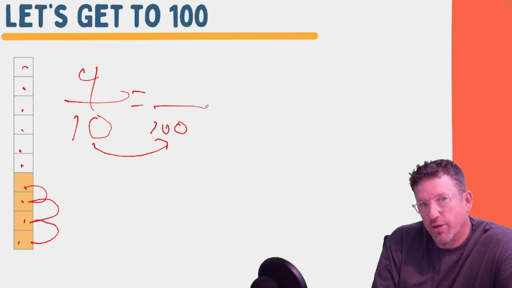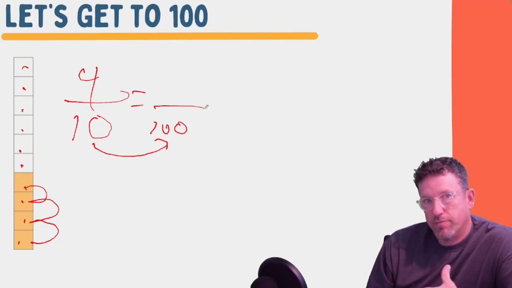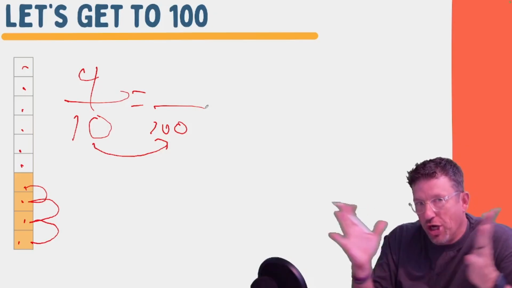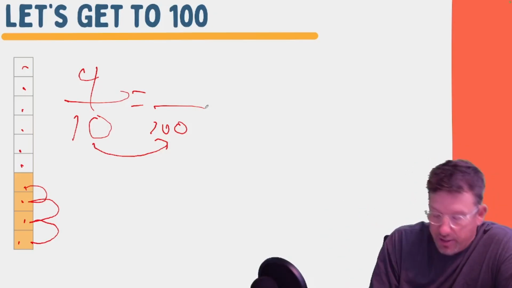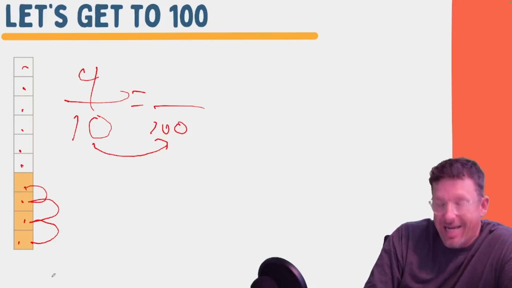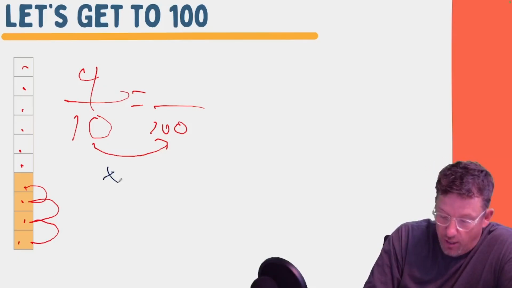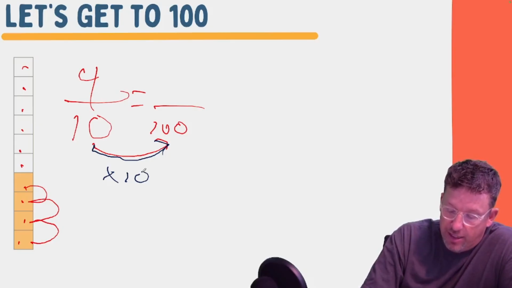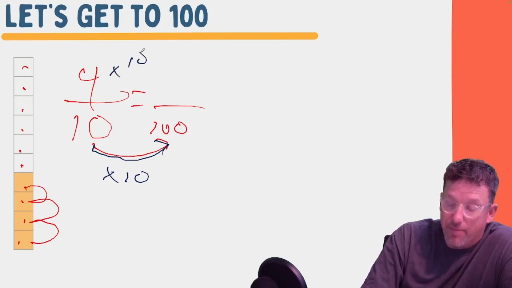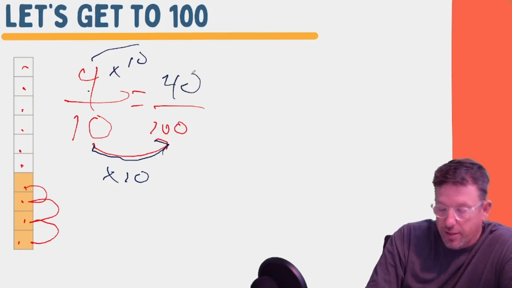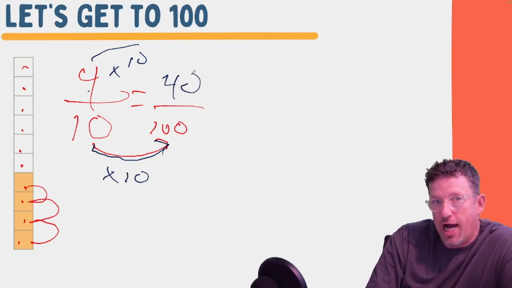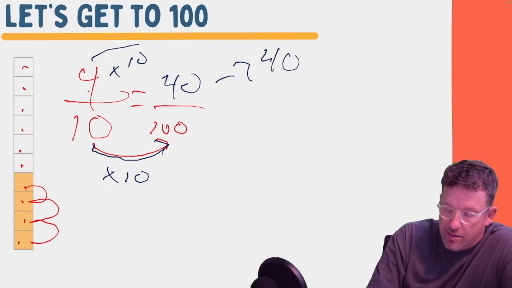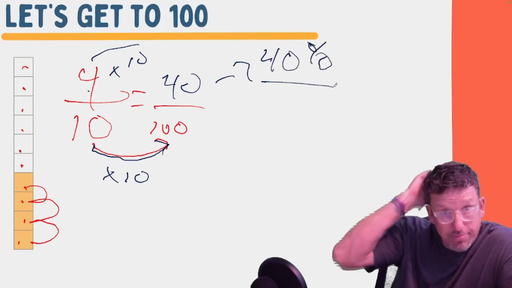For it to be equivalent, whatever we do to the bottom, we have to do to the top so that they're making an equal jump on both of them. So it's always going to be multiplication or division. So what did I do to get from the 10 to the 100? I got bigger, so it's automatically multiplication. And what did I multiply that 10 by to get to the 100? I multiplied it by 10, because 10 times 10 is 100. So let's do the same thing over here. If I multiplied by 10 on the bottom, I have to multiply by 10 on the top. And so 4 times 10 is what? It is 40. I have 40 out of 100. I remember you saying 40, anything out of 100 is a percent. 40 out of 100 is 40%. Boom. There's your answer.